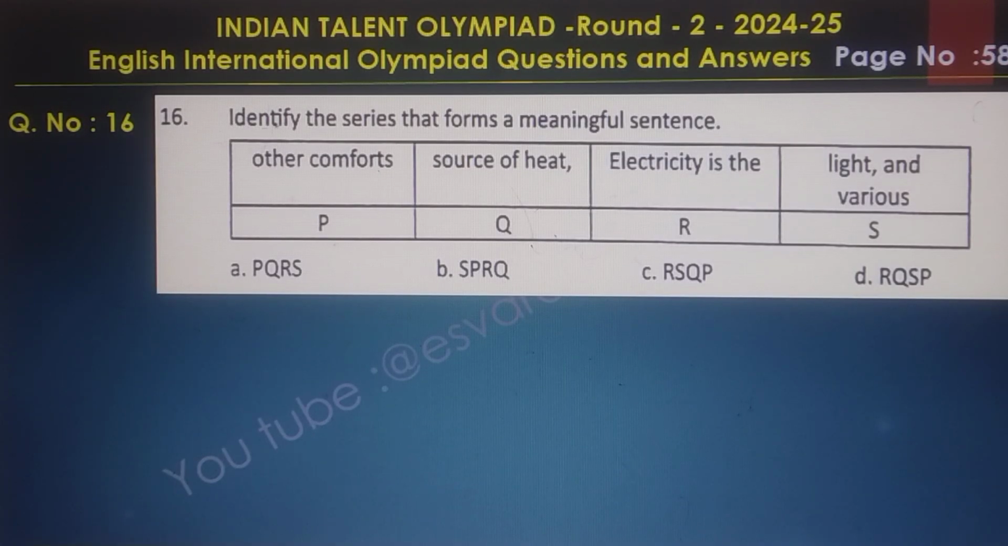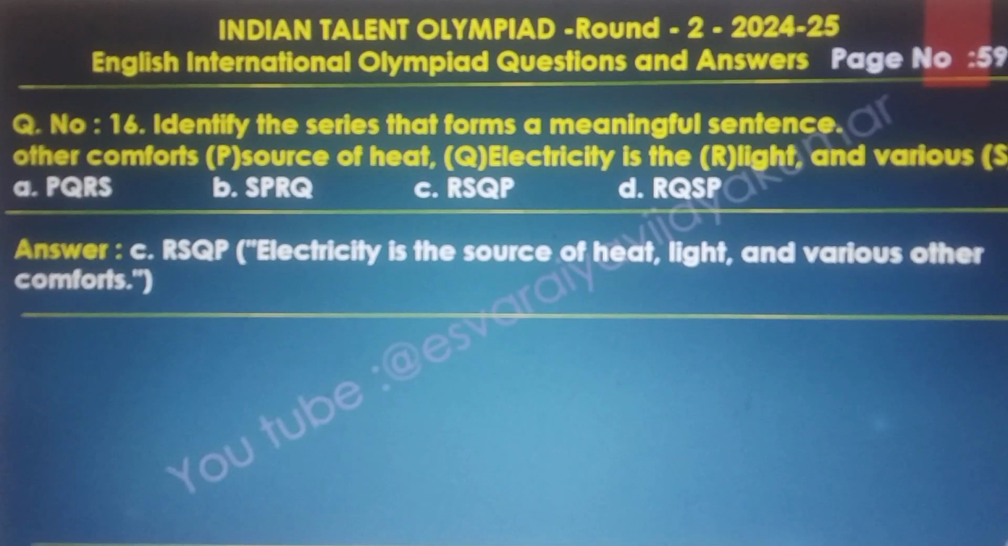Question number 16. Here is the answer of this question. Identify the series that forms a meaningful sentence: other comforts, source of heat, electricity is the, light and various. The answer of this question is R, S, Q, P. Electricity is the source of heat, light and various other comforts. That is the right answer.